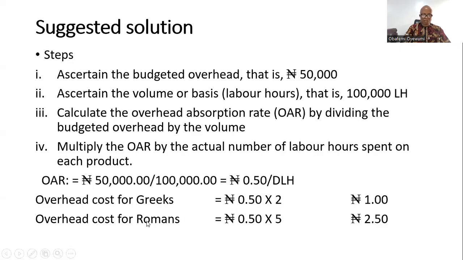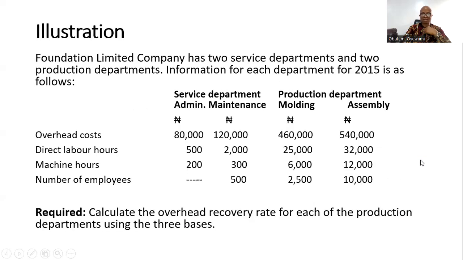So we have overhead cost for Romans now as 0.5 times 5. That will give you 2 naira 50 kobo. So per unit of Romans, we have 2 naira 50 kobo, and per unit of Greeks, we have 1 naira. That's how to calculate the overhead absorption rate, and thus know the amount to be added to the cost of production of Greeks and Romans.